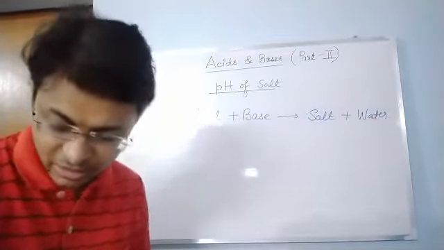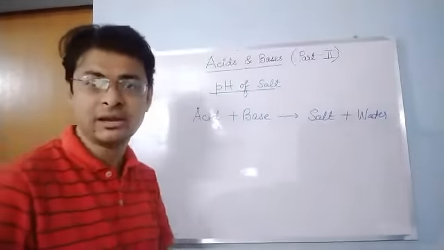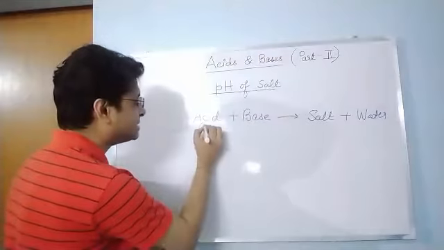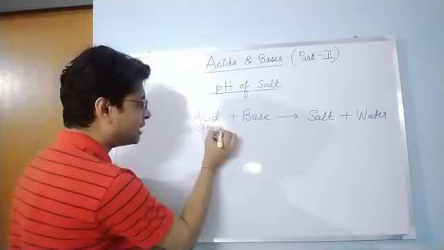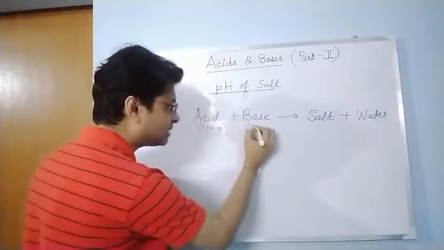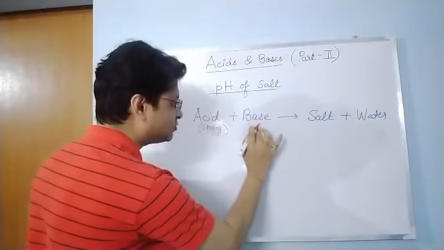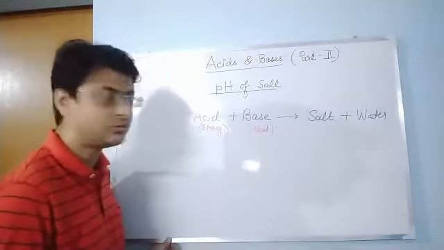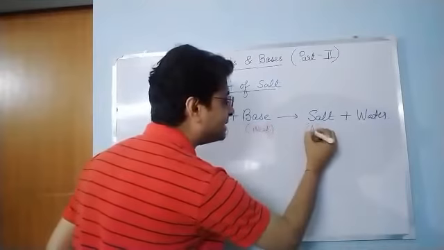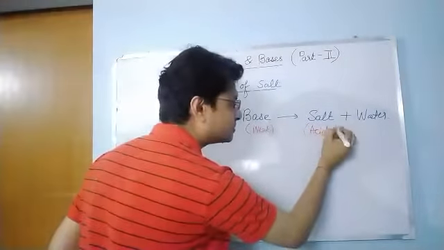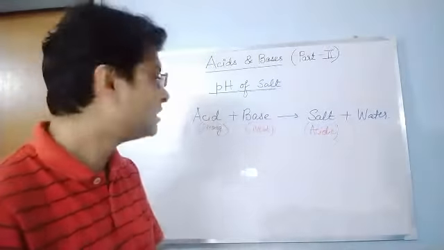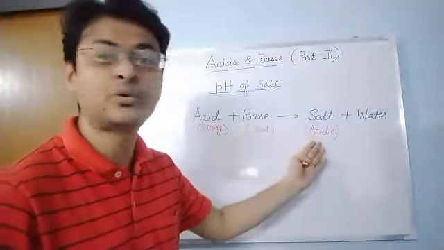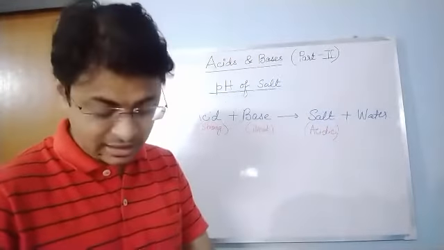Now, while we measure the pH scale, when the acid is strong and the base is weak, the salt will be acidic in nature. Clear? When the acid is strong and the base is weak, the salt produced will be acidic in nature.